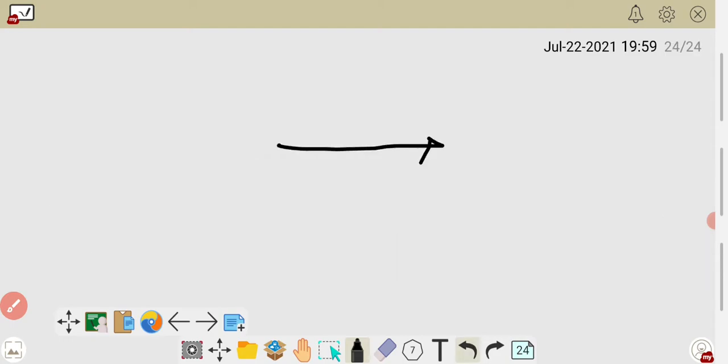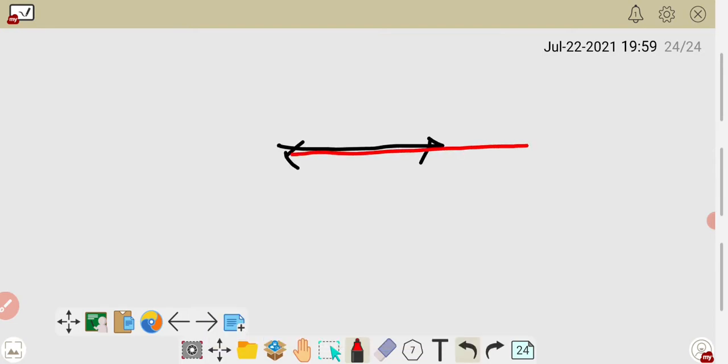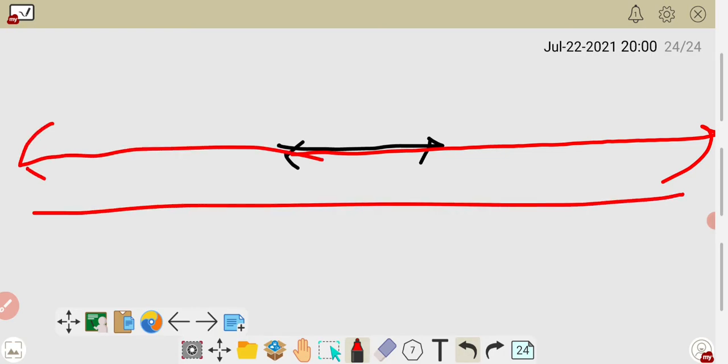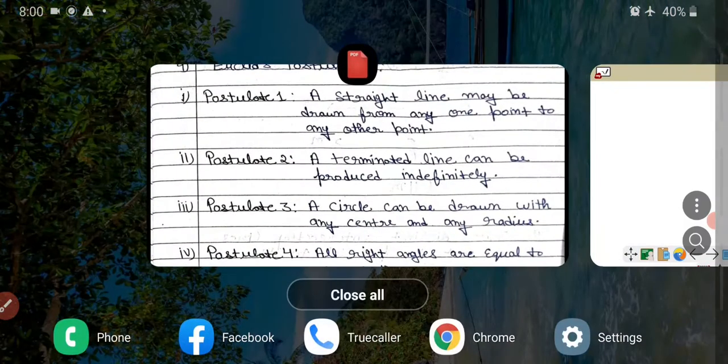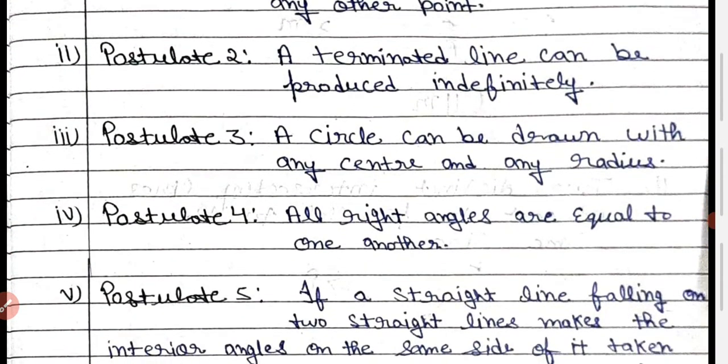If you have a line, you can terminate it, or produce it indefinitely. It means you can take it up to infinity. This is the second postulate. Okay. Third postulate: a circle can be drawn with any center and radius.